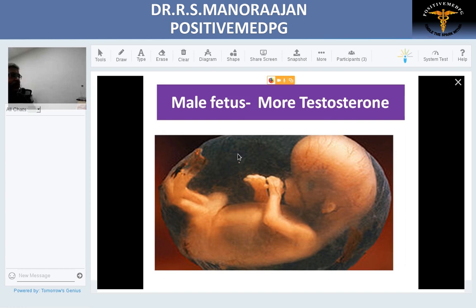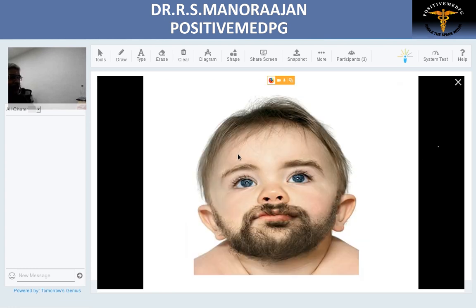First, we'll look into your male fetus. Male fetus, when there is excess testosterone, it will be normal at birth, not much alteration apart from just excess hyperpigmentation of the genitalia. But in later life, when there is excess testosterone, what happens? The child becomes like this. What is that? This is your precocious puberty. So when there's excess testosterone in the fetus, in a male child, the child becomes a precocious puberty child.